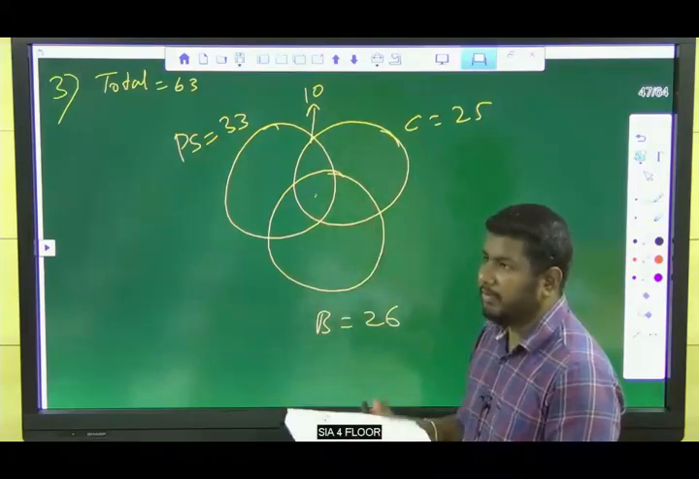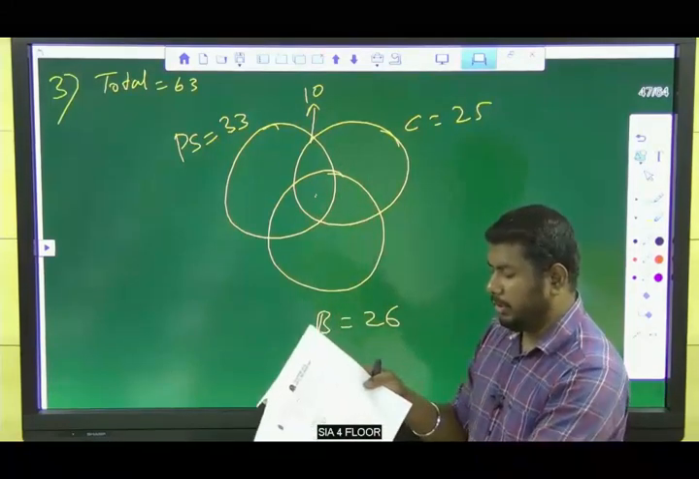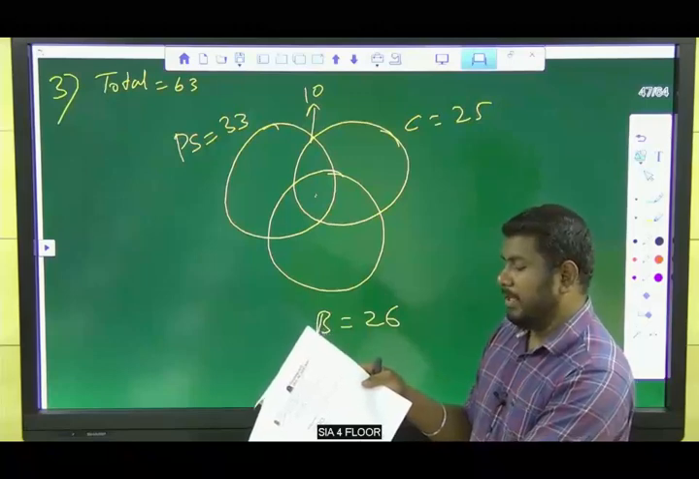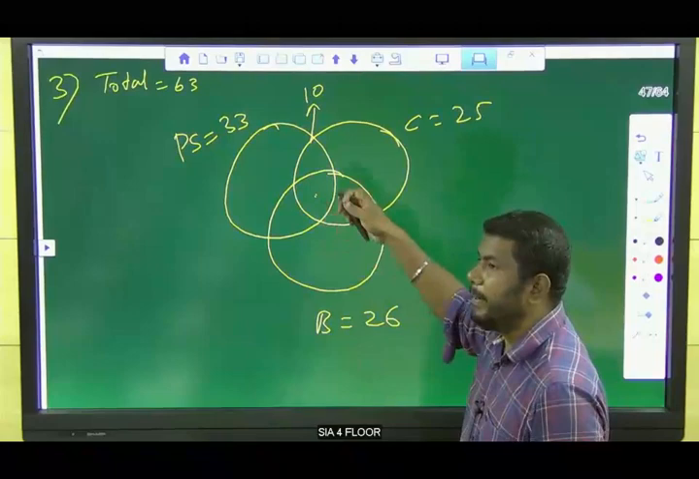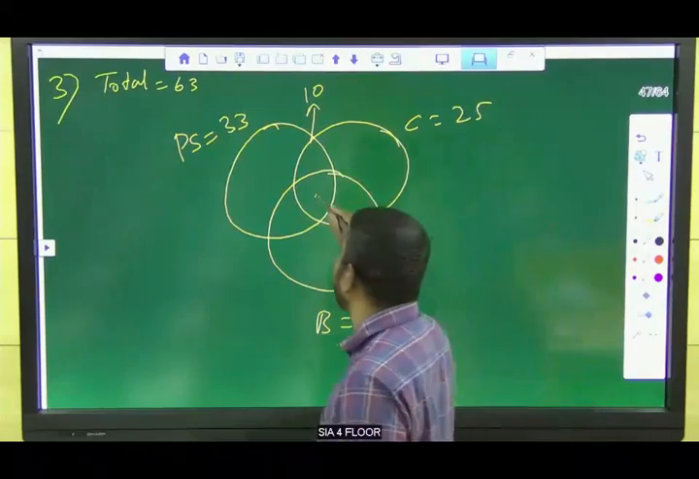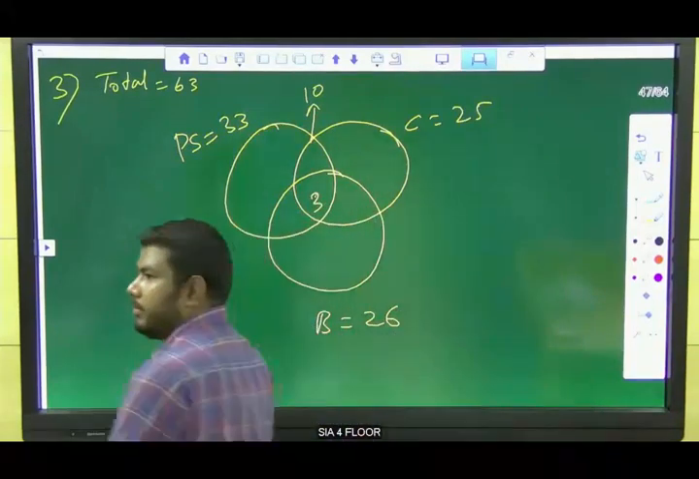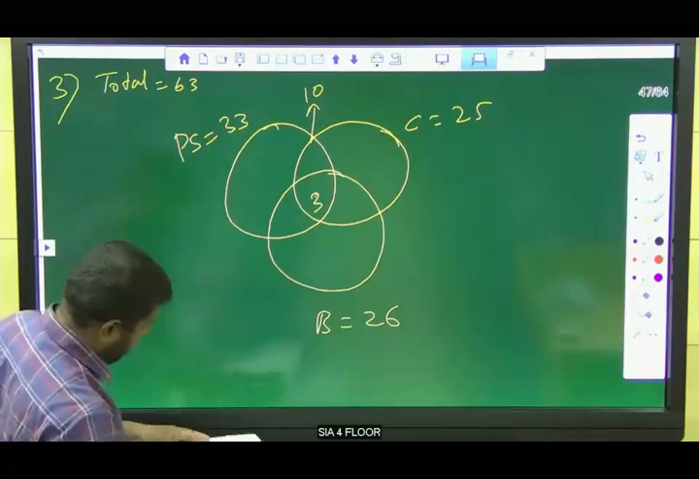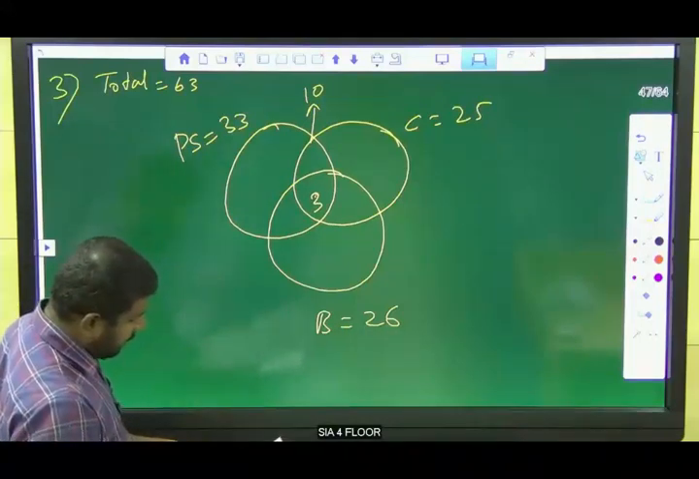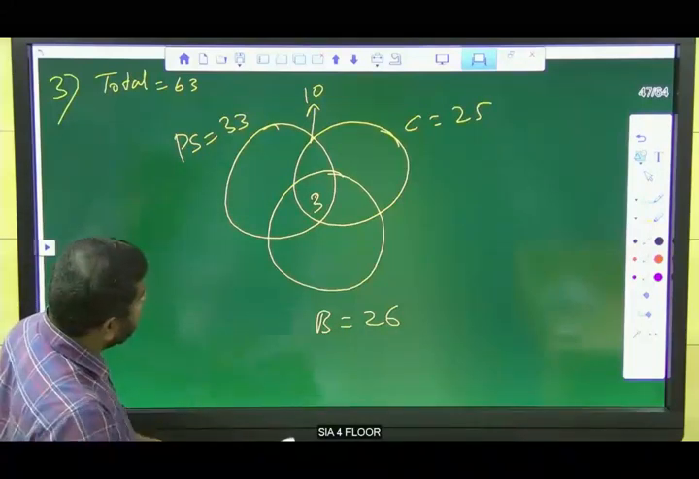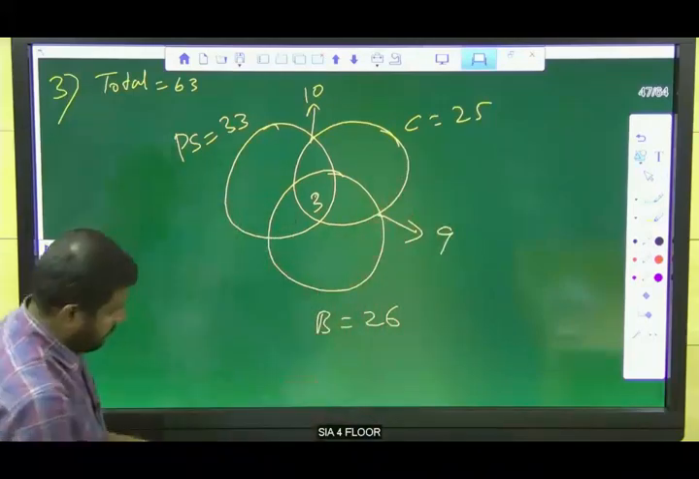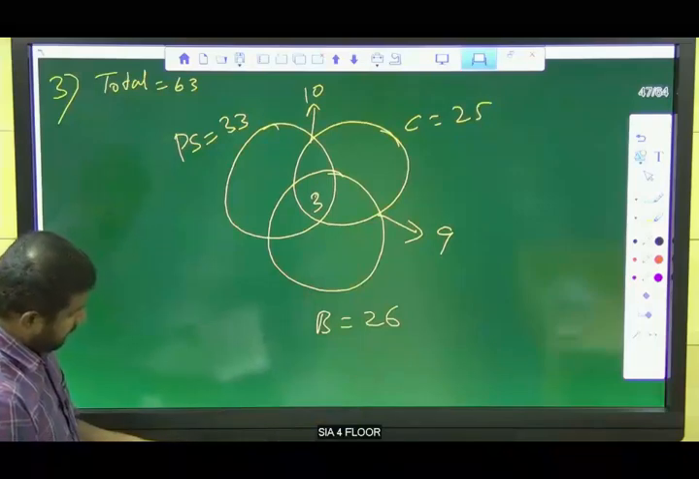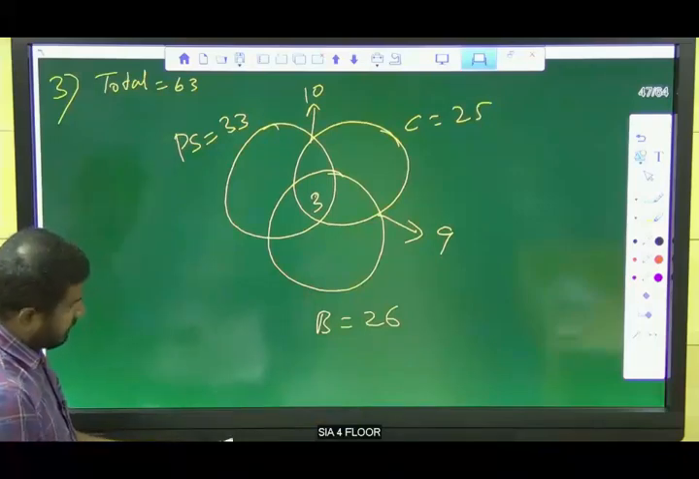See, the first will be given in the last. So see the last line of the question. 3 students study all 3 subjects. So A intersection B intersection C is nothing but 3. Right. So this is the main thing. Next one is 9 students study botany and chemistry, while 8 students study